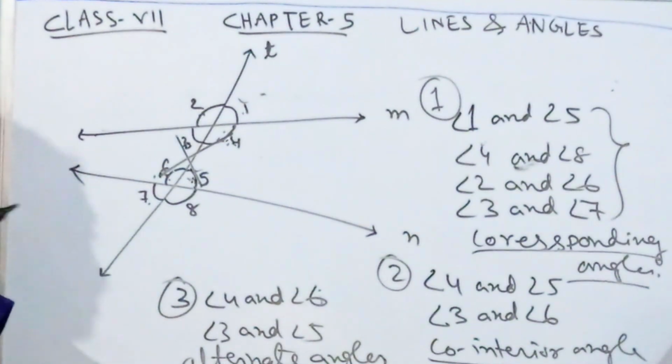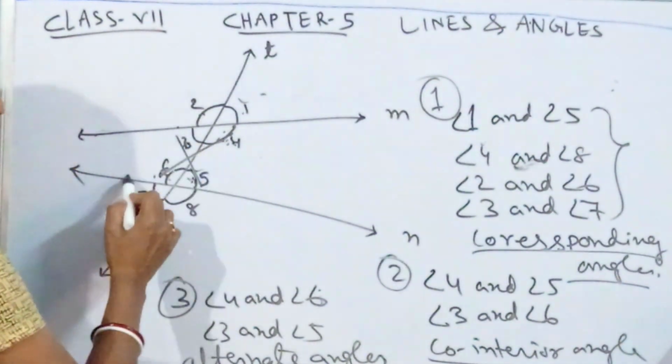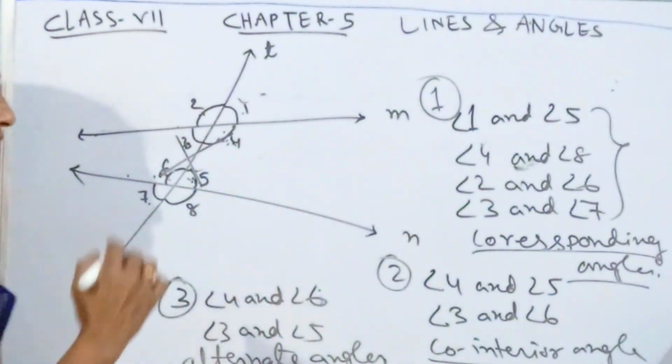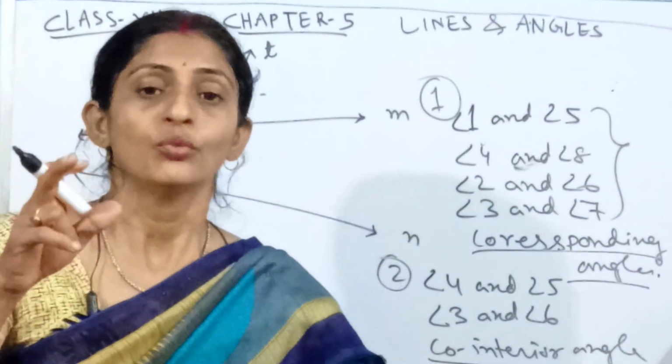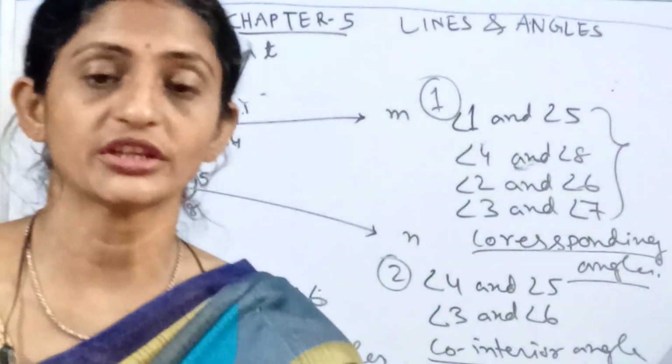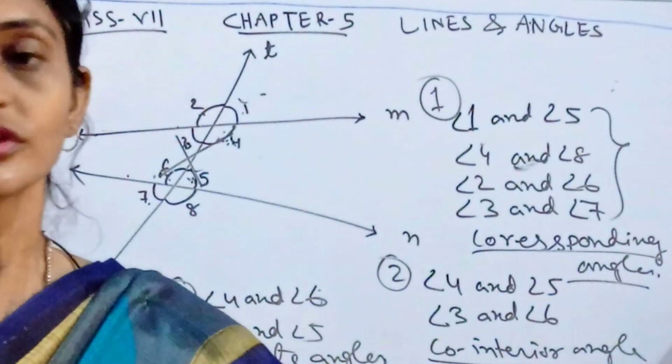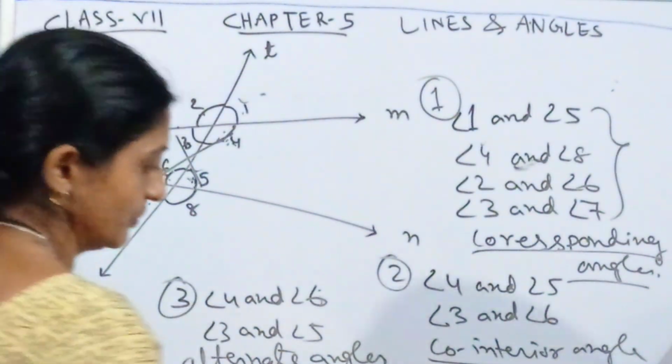So if this is the situation with two non-parallel lines, when one transversal is passing through these two, we are getting this. So what will happen when we take two parallel lines and one transversal which will intersect these two separately? Let's come to this situation.